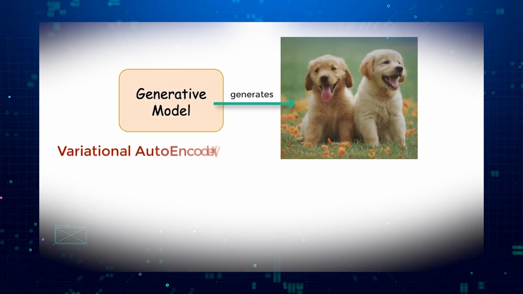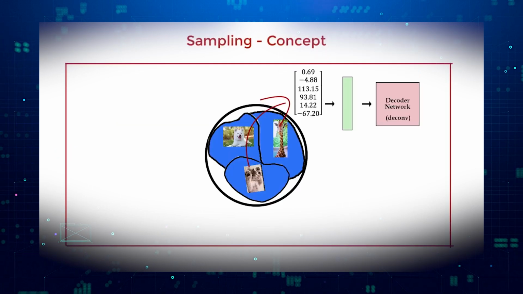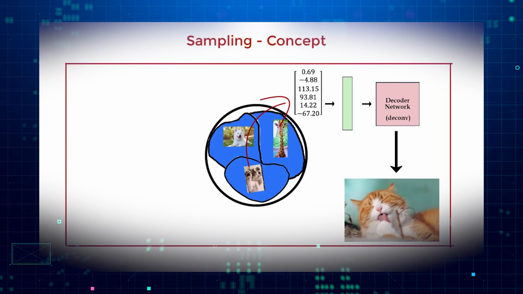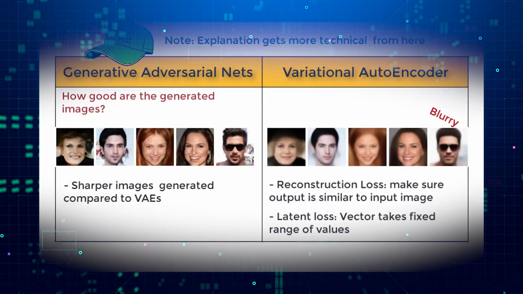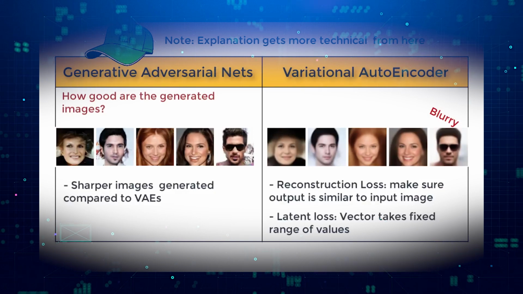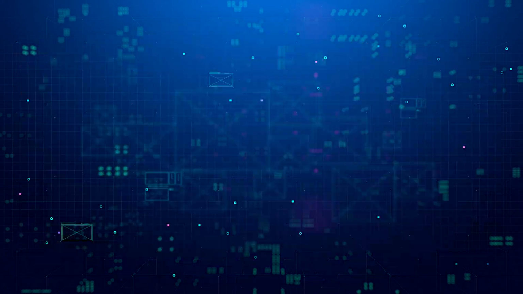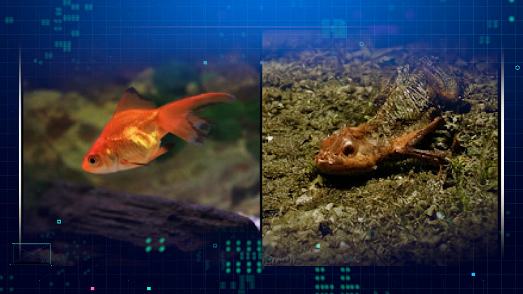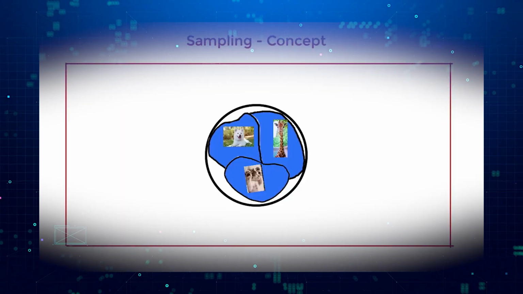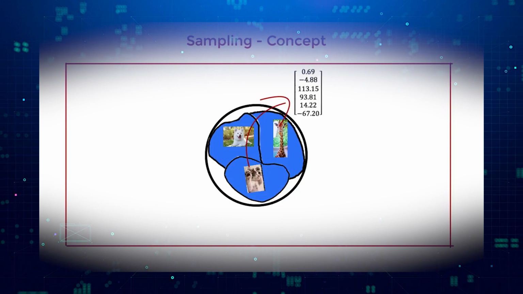Variational autoencoders, or VAEs, which use two models that work together, one that simplifies the data into a smaller version, and one that reconstructs the data from the smaller version. This way, they can create new data that is similar to the original, but not exactly the same. VAEs are good at creating diverse images, but they are not very detailed. For example, they can create different kinds of animals, but they might look blurry or distorted.